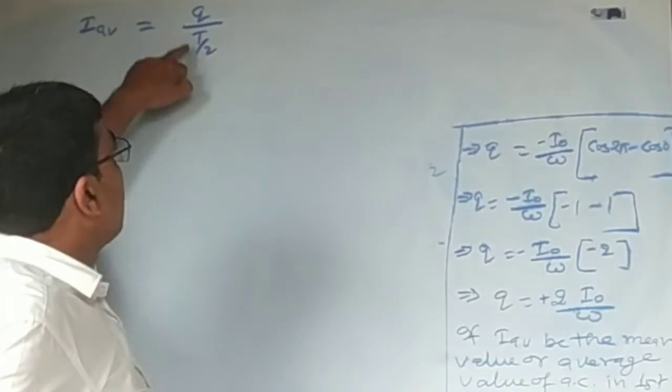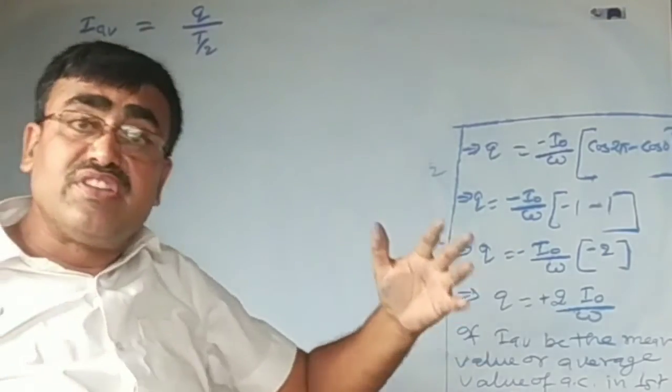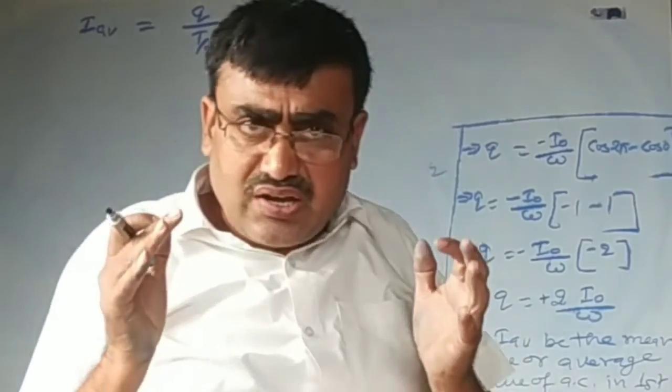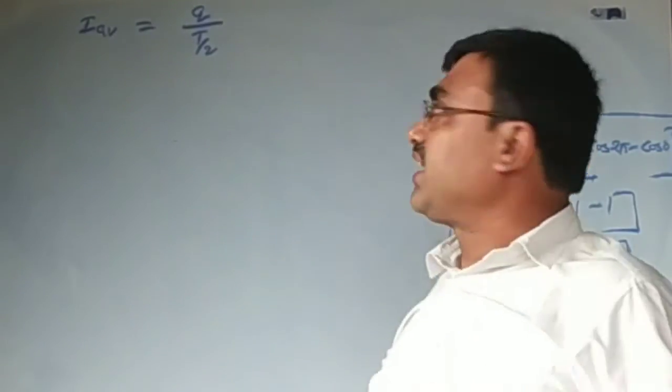Current is equal to charge upon time. The rate of flow of electric charge is called current. Here IAV is the average current.